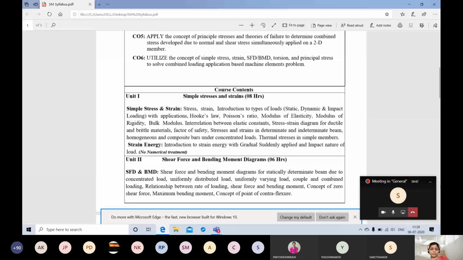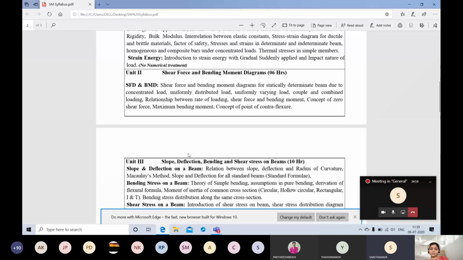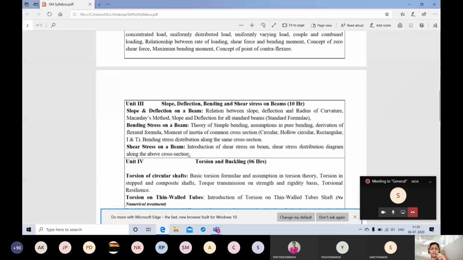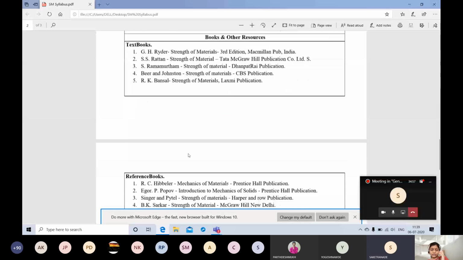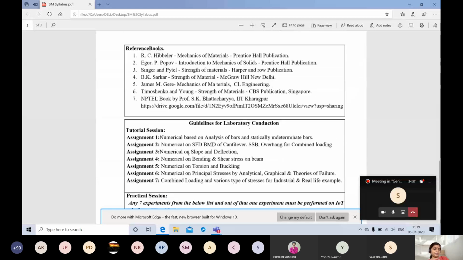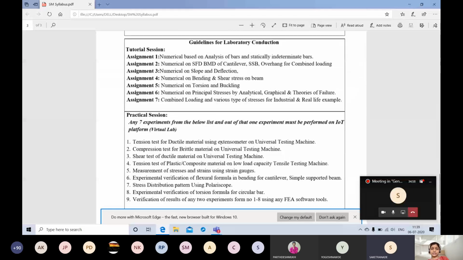See, in strain energy, I think you can see my screen. In strain energy earlier there were numericals and all that, but now there is no numerical treatment. So you have to keep in mind what the syllabus is, because this time it has been changed. So you have to keep that in mind very carefully. I'll give you the name. I think Technical Publication was there, no?